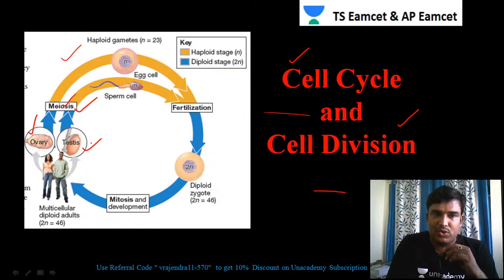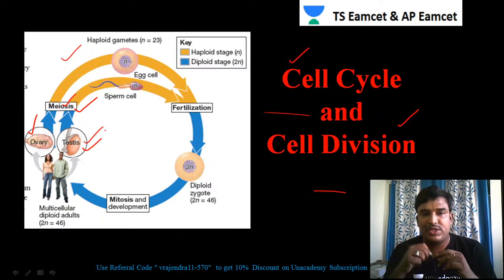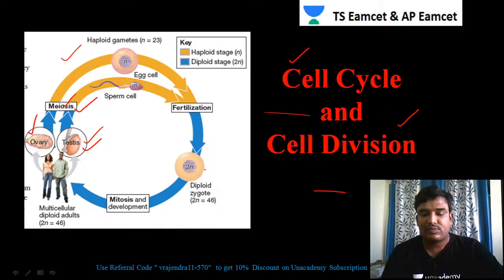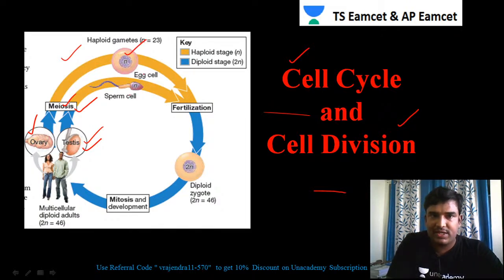During gametogenesis, meiosis takes place, and the formation of male gametes and female gametes takes place in human beings. During fertilization, the egg and the sperm, these two gametes, fuse, and that process is called fertilization. After fertilization, a diploid zygote is formed, and the zygote develops into a new individual.